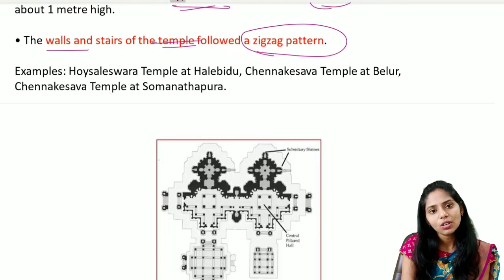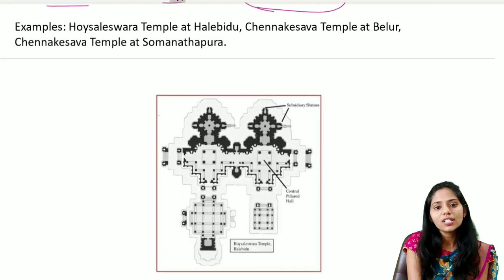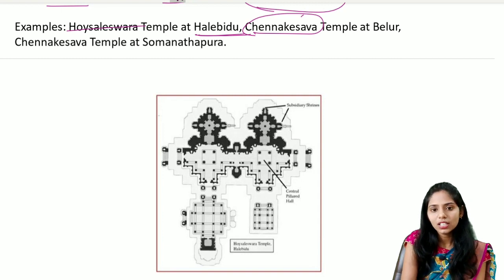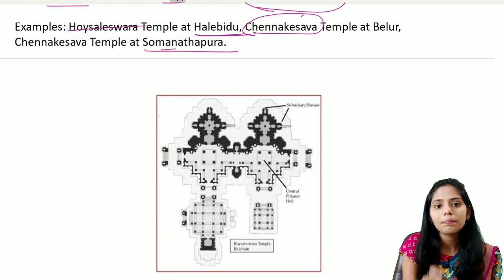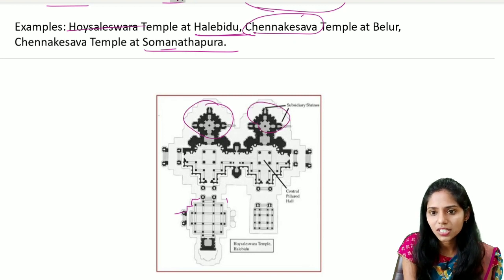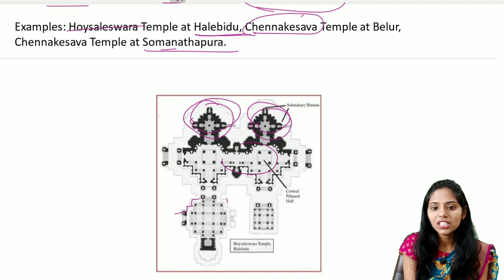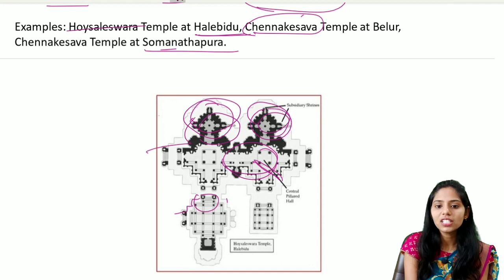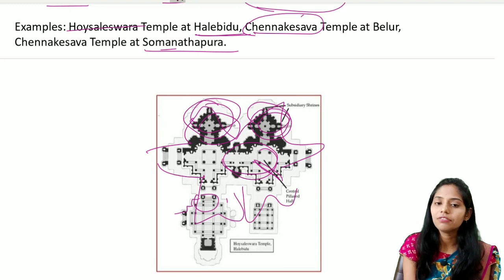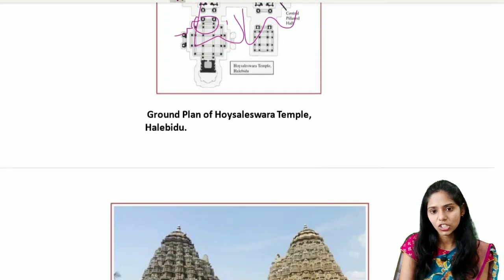If you see some of the temples of Hoysala architecture, they include the Hoysaleswara temple, located in Halebedu, the Chennakeshava temple, located at Belur, and the Chennakeshava temple at Somanathapura. This is the temple plan of the Hoysalas. We see one shrine here, another shrine here, and these are the subsidiary shrines. Here there is a central shrine, some adjacent shrines, and a star shaped structure. This star shaped or stellate plan is very much unique to Hoysala architecture.